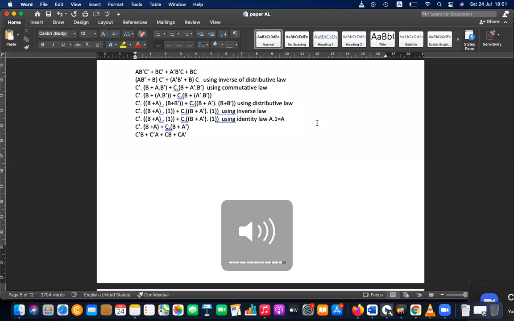Okay. So after returning from the last step, now we can solve like this, but this is still not the final answer, since this can be further solved. So how? You can write this one and CB, and then this one, O likewise. You can change the places, again using the commutative law.